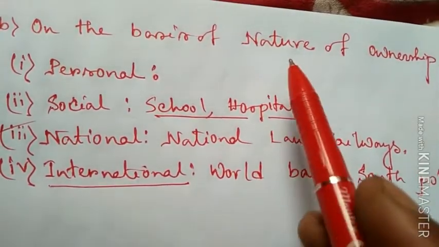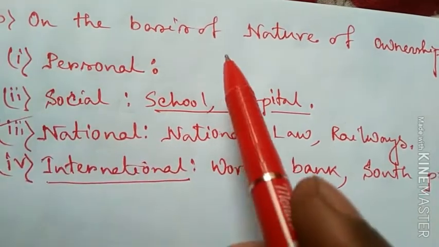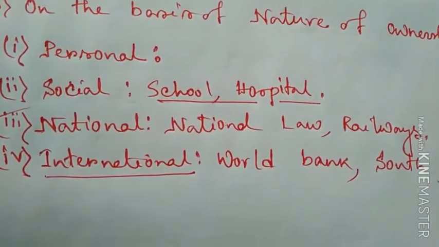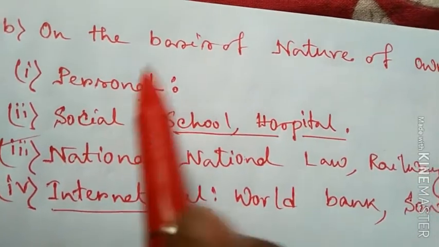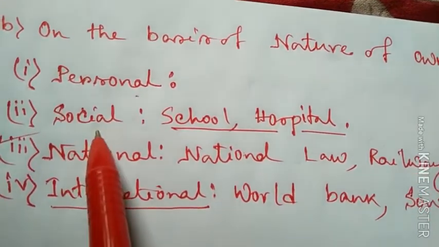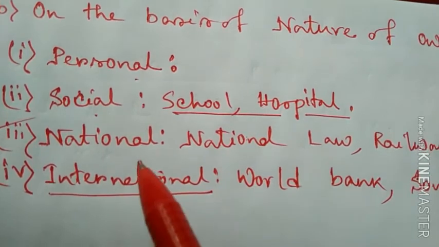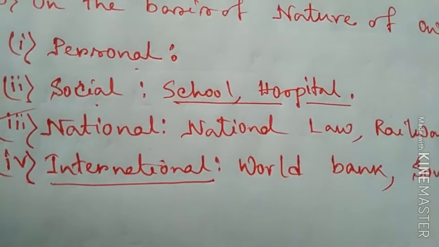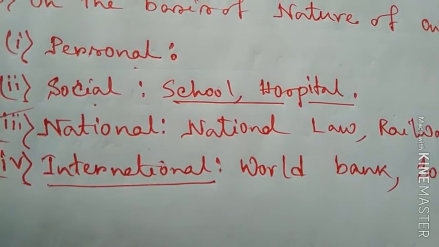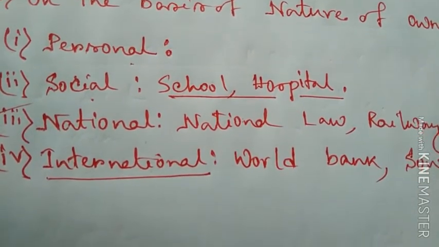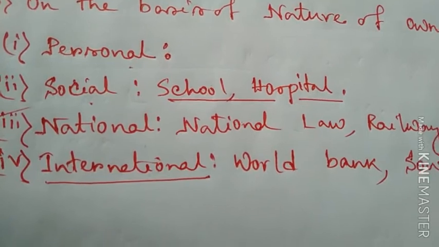Now from the beginning, on the basis of nature of ownership, we broadly divided the resources into four types. One is called personal or individual, one is called the social resources, another one is called the national, and the last one is called the international. Individual resources means you have own ownership.